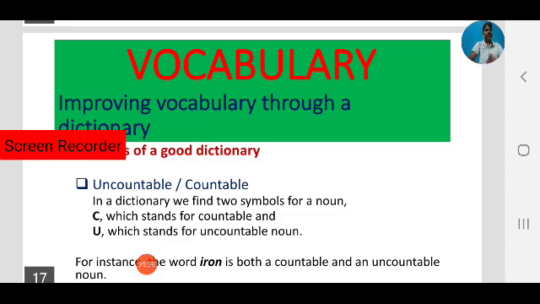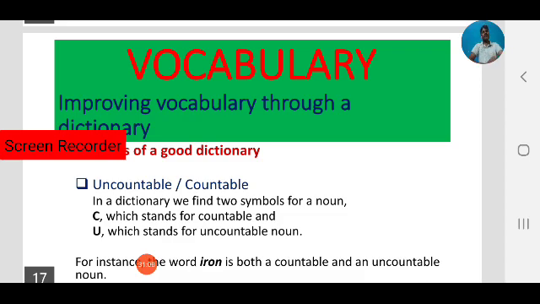Not only the word family, whether it is a noun, preposition, adjective, verb or adverb, we can also find whether the noun is countable or uncountable. That can be found in a good dictionary. This is another feature of a noun. Iron, we have already seen. Iron is used both as a countable noun and an uncountable noun.